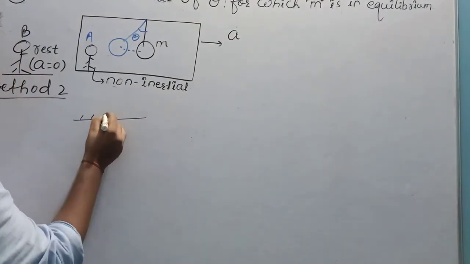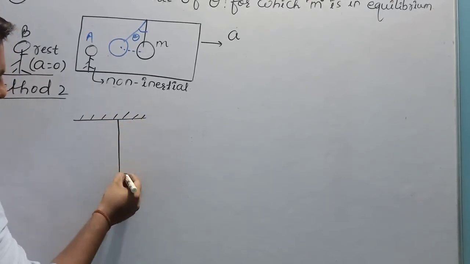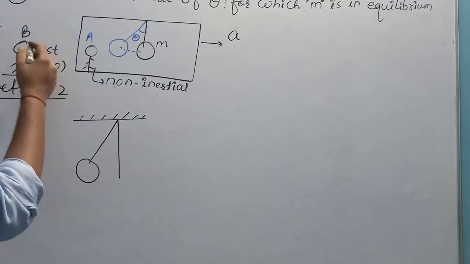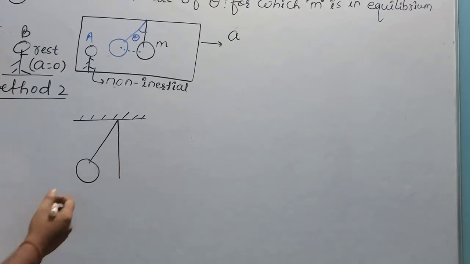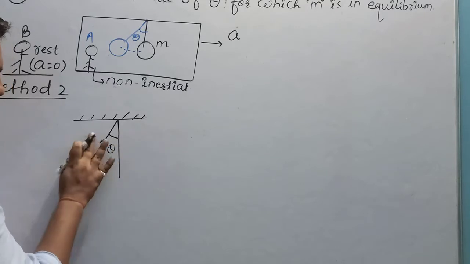Now I am going to make a free body diagram. This was the block. If observer B is observing this mass coming in the backward direction, there will be a tension, there will be angle theta.